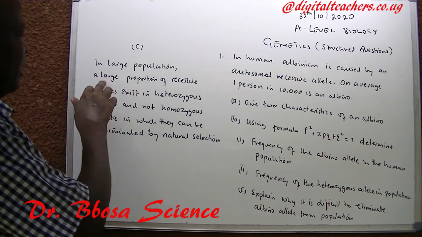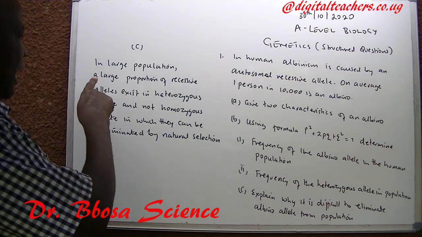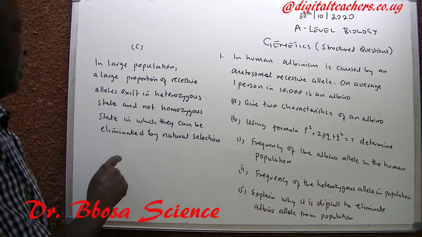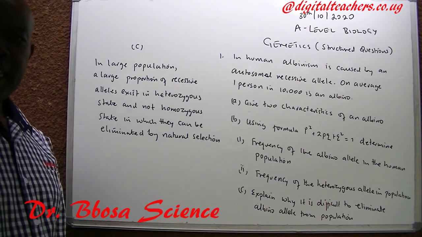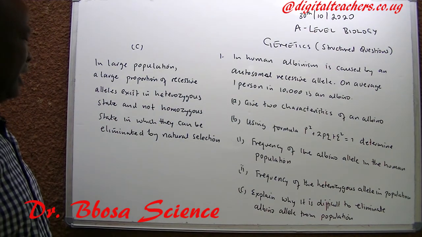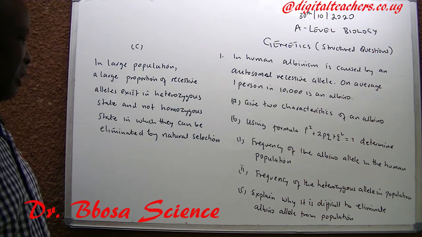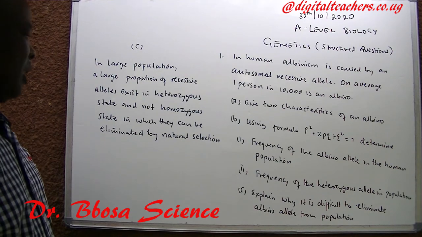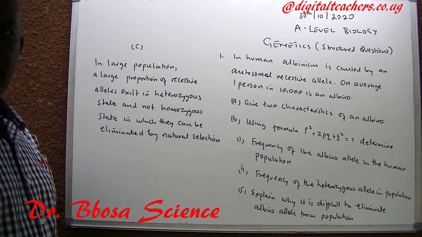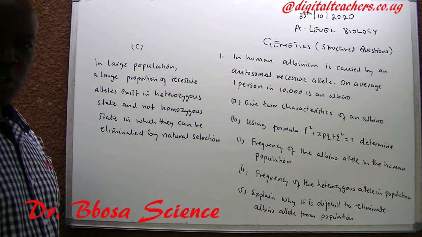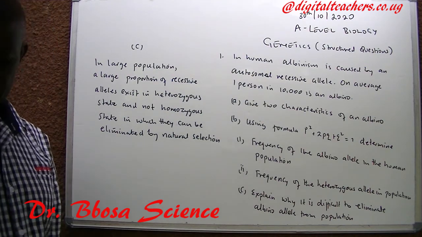C. Explain why it is difficult to eliminate the albino allele from the population. Because in a large population, a large proportion of the recessive allele exists in the heterozygous state and not the homozygous state, in which they can be eliminated by natural selection.